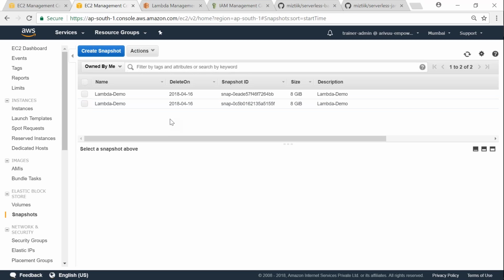So that is how you configure both Lambdas for monitoring your servers, taking a backup and setting the delete on tag to something in the future, and another Lambda which will come back and clean it automatically, saying snapshots which are older than 70 days will be automatically cleaned up. So you don't have to come and do it yourself. Think of it something like the lifecycle policies that we do in S3 buckets.